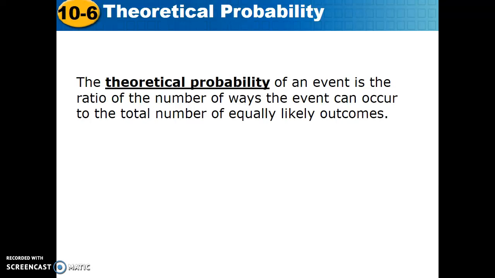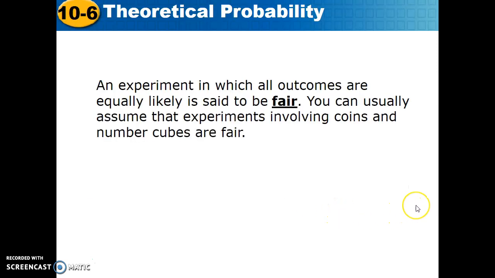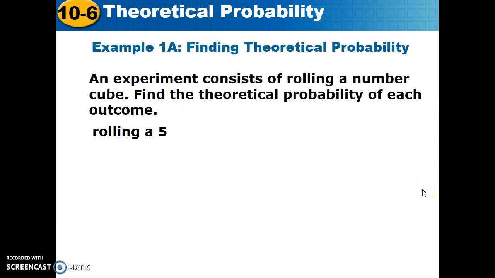Theoretical probability of an event is the ratio of the number of ways the event can occur to the total number of equally likely outcomes. Excuse me for botching that. Theoretical probability is the number of ways the event can occur over the total number of equally likely outcomes. So back to the spinner, the one on the left had equal outcomes. An experiment in which all outcomes are equally likely is said to be fair. You can usually assume that experiments involving coins and number cubes are fair.